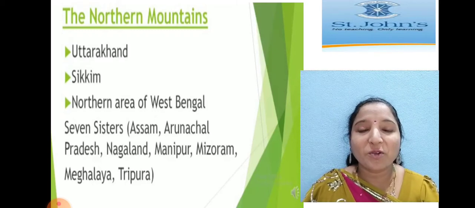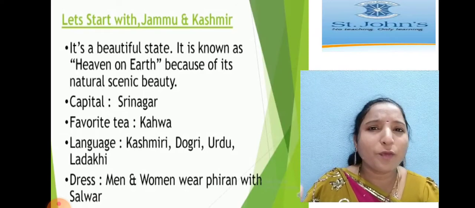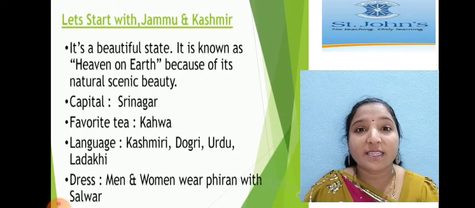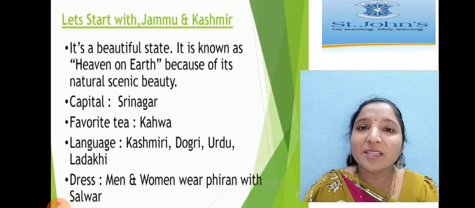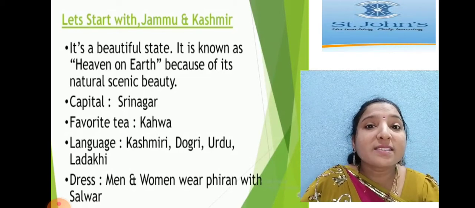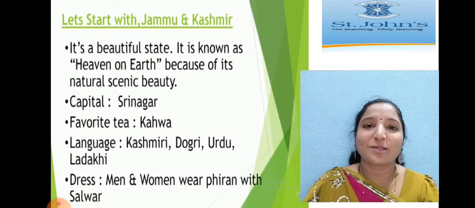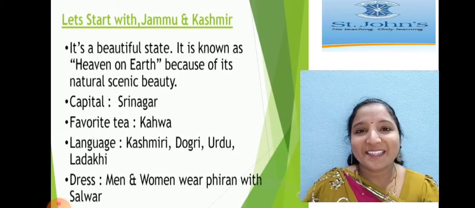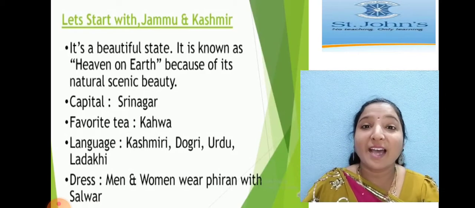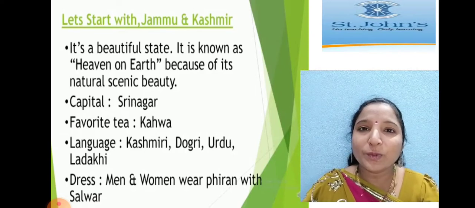Now, let's discuss Jammu and Kashmir. Jammu and Kashmir is a very beautiful state, children. It is also called heaven on earth. Why do we call it heaven on earth? Because of its natural scenic beauty. We can see beautiful hills, trees and lakes also. Capital is Srinagar, favorite tea is kahwa, and languages spoken over there are Kashmiri, Dogri, Urdu, and Ladakhi.